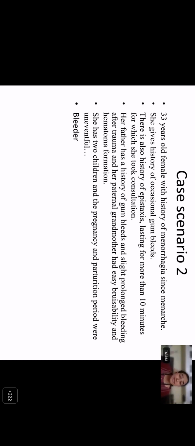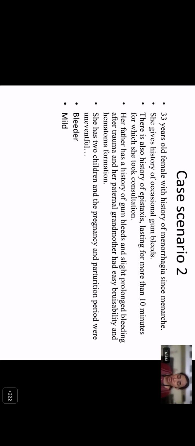Is this patient a severe or a mild bleeder? So this patient is a mild bleeder because if you see the score, it is just borderline, and she's got symptoms, but none of them are severe enough for a hospital admission. None of them are severe enough to require blood transfusion or plasma transfusion. So she's got a mild bleeding disorder.